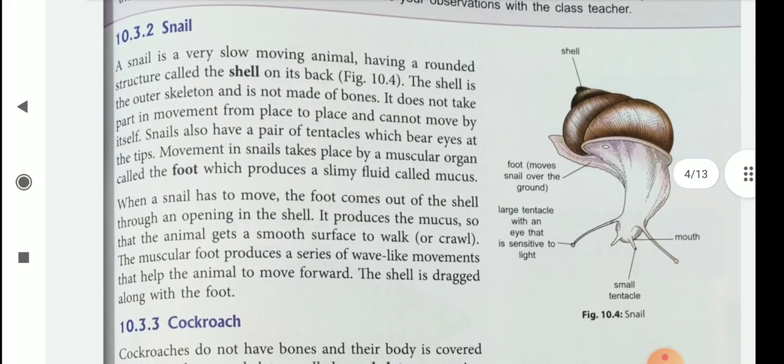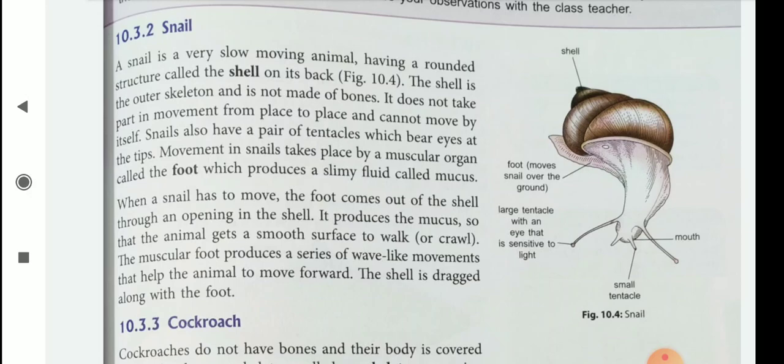Then comes the snail. Do you see, children, the snail? Yes, you can see them around your home also. Snails are very familiar around our homes. A snail is a very slow moving animal having a rounded structure called the shell on its back. The shell is the outer skeleton and is not made of bones.